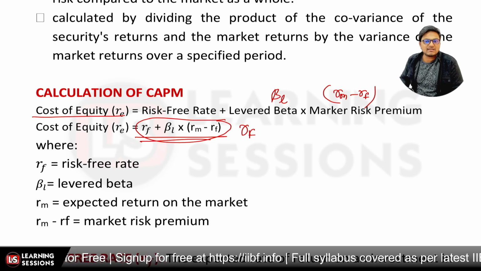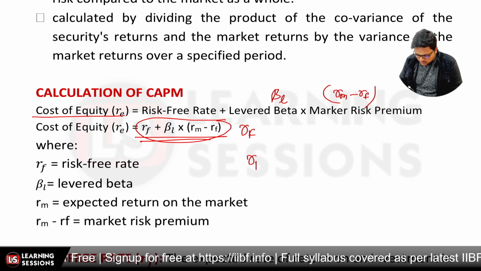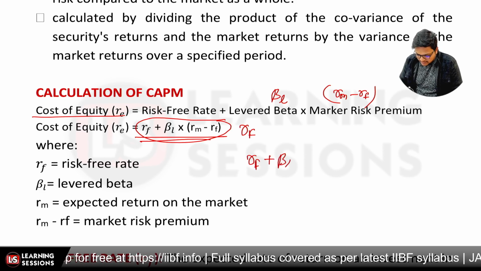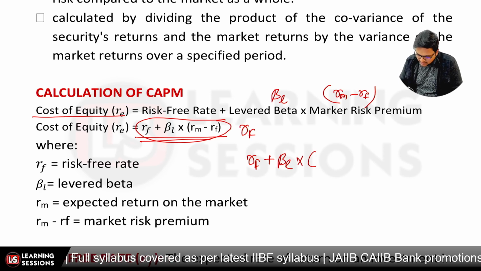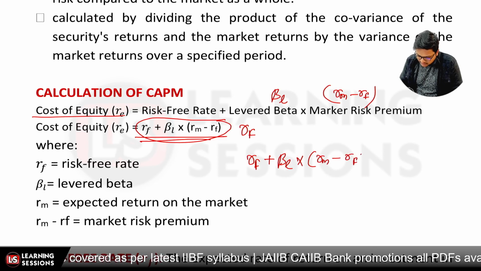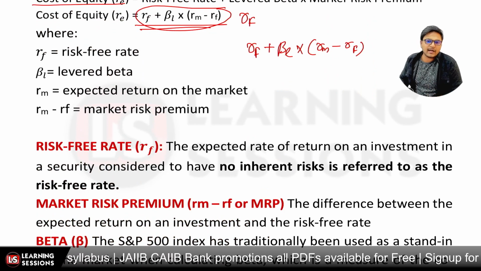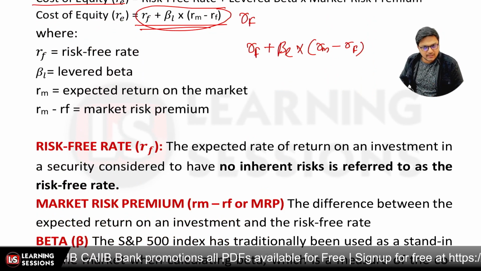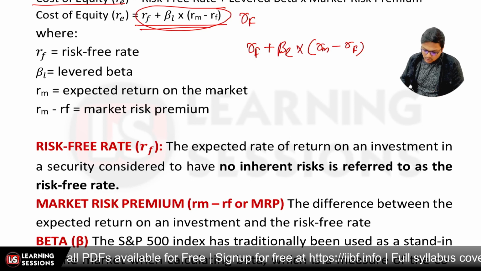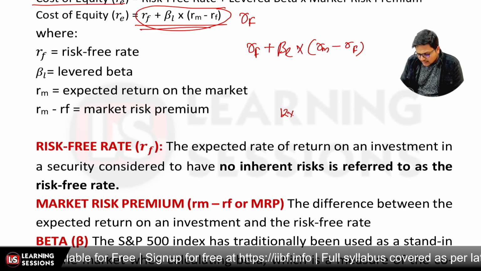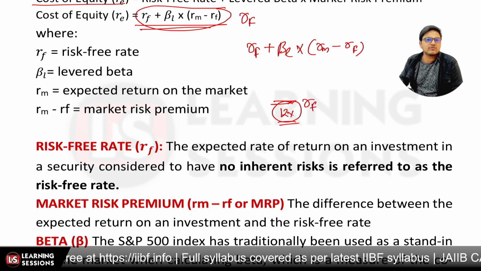Okay, so this is as per the CAPM model. So the cost of equity that we calculated is simply equal to RF, that is the risk-free rate, plus levered beta, beta L, multiplied by the market risk premium, which is RM, the expected return on the market, minus the risk-free rate, right? Now let's understand these particular terms. First, the risk-free rate: it is the rate that you will be getting where there is no risk factor covered. Let's say we will be earning a return of 12% and we are considering no particular risk. This will be our RF, the risk-free rate.